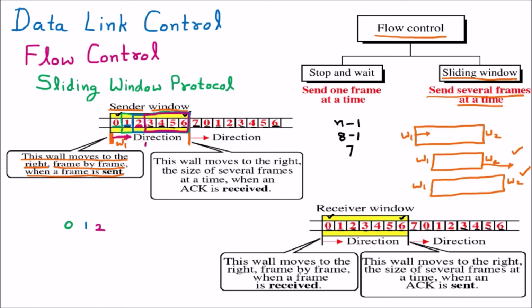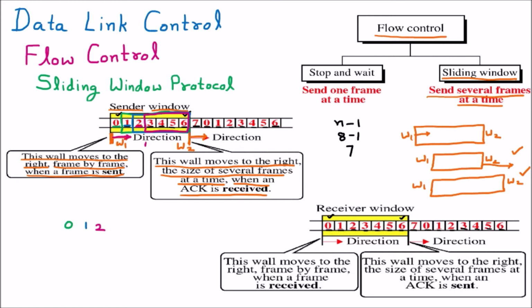Now we are going to the other wall. We have wall 2 available here. It will also move in the right direction. This wall moves to the right, and it can move by the size of several frames at a time. It is not moving one by one like the previous wall. It moves multiple frames together when an acknowledgement is received. So whenever we receive an acknowledgement, this particular wall will move.